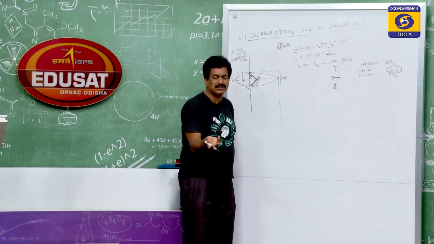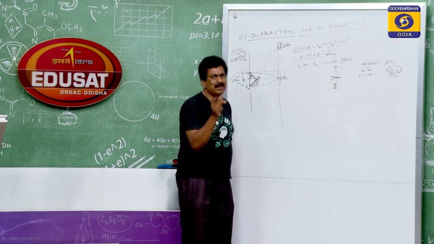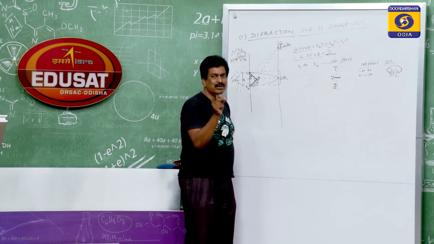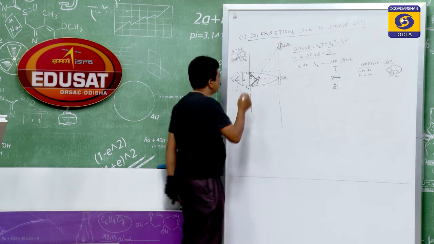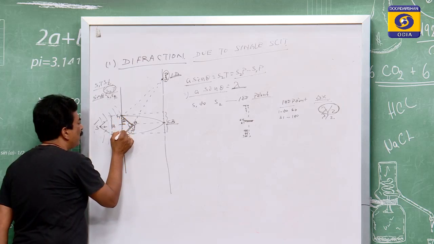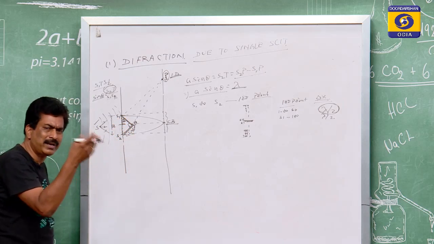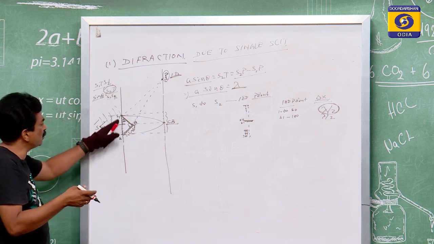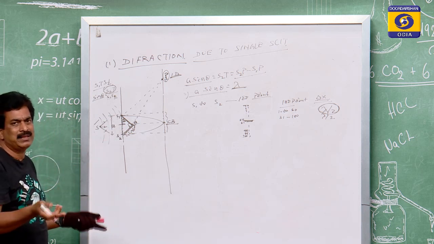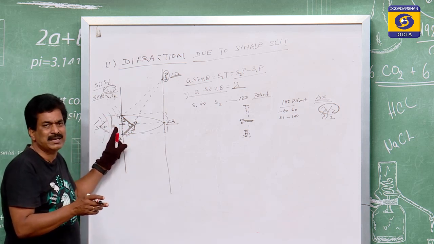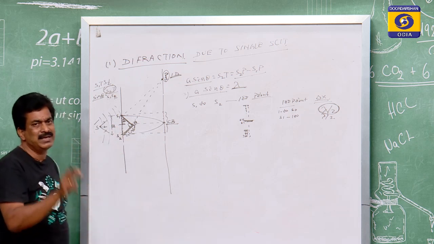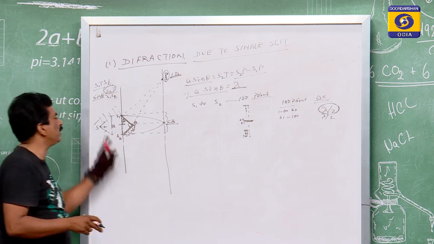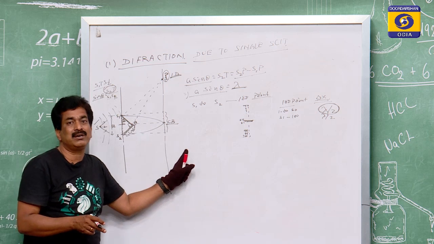So then why is it not the same? Because for interference we have taken only 2 slits. But here we have taken a number of slits, meaning automatically a number of sources are producing there. Therefore, it is not completely satisfied for interference. That is the basic difference between interference and diffraction.